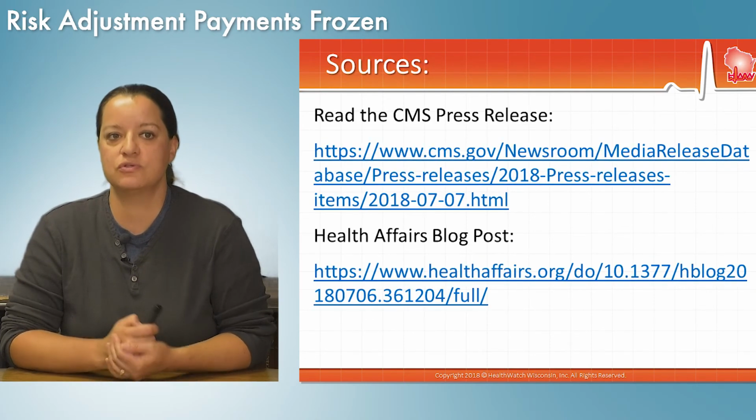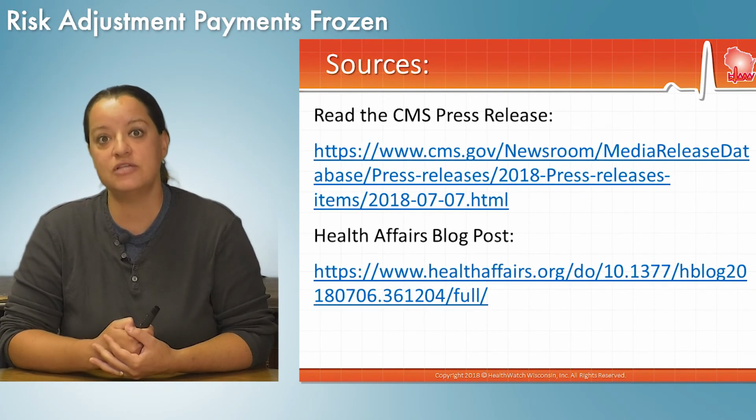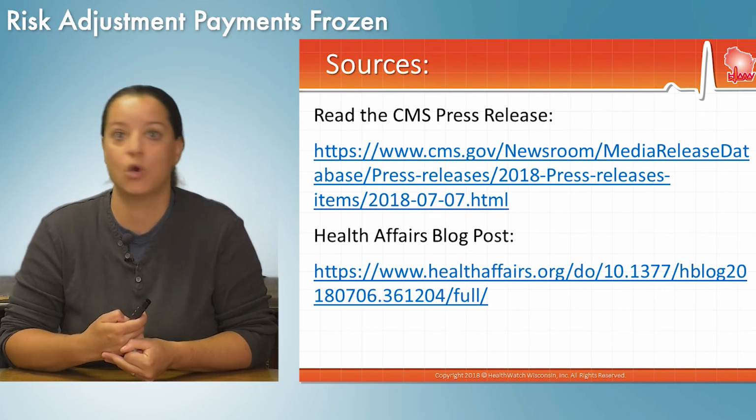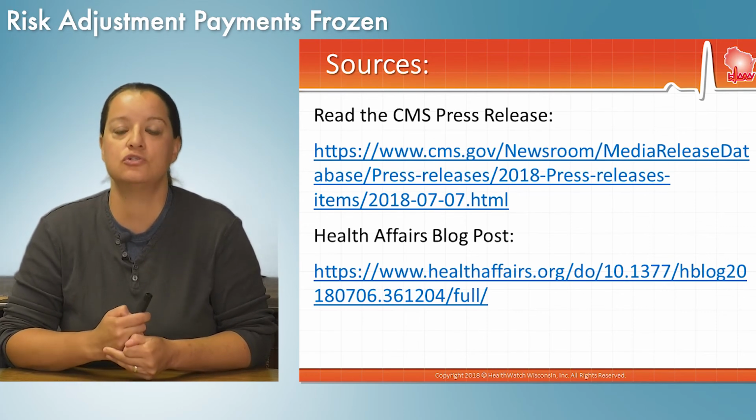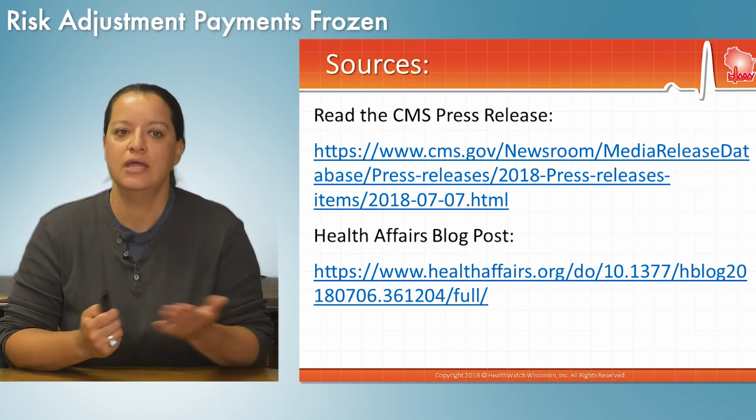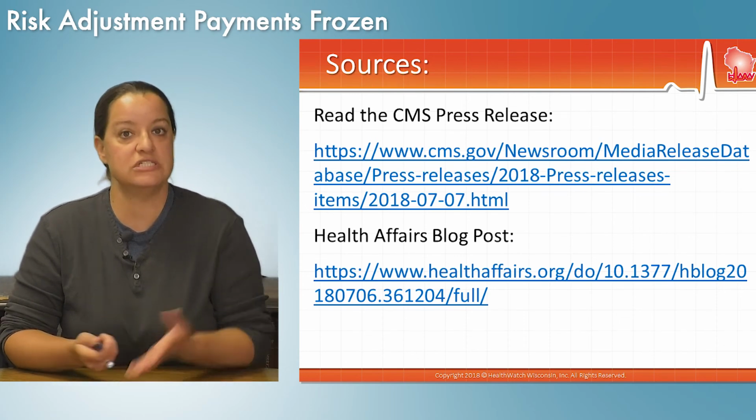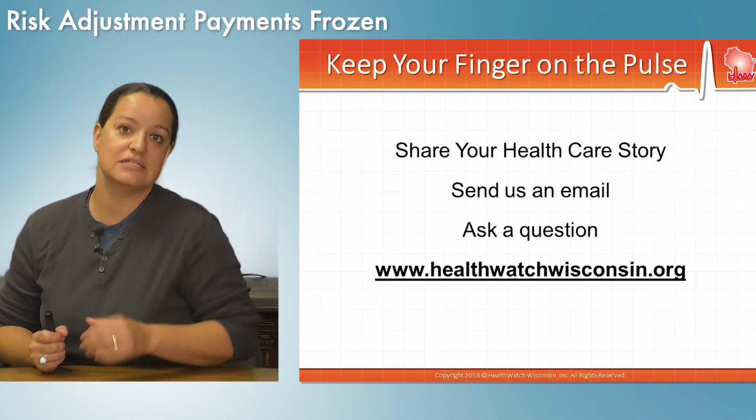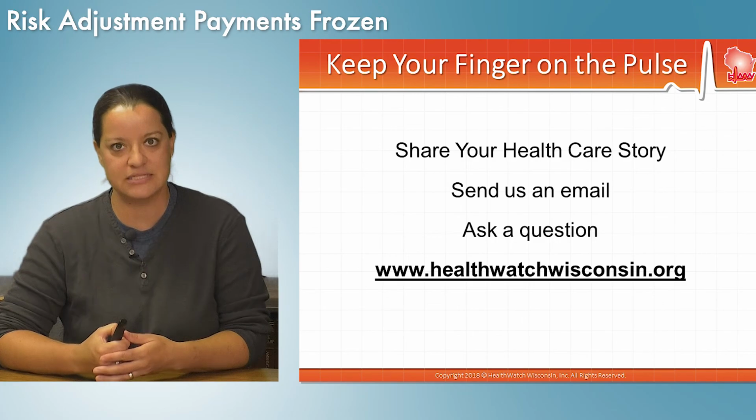You can read some of the sources on this. The press release coming out of CMS talks about why they froze the payments, why the Department of Health and Human Services decided they just weren't going to pay risk adjustment payments to the insurers that were owed the $10 billion. There's also a blog post that goes into a little bit more detail. And you can see if you think this is going to have an impact on premiums moving forward. You can send us an email. You can send your questions at healthwatchwisconsin.org.